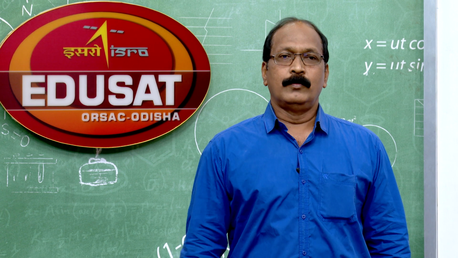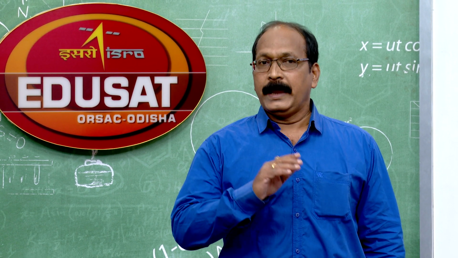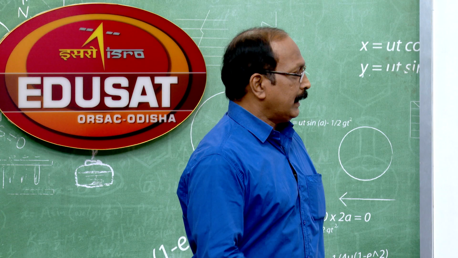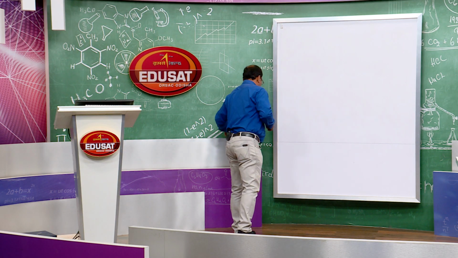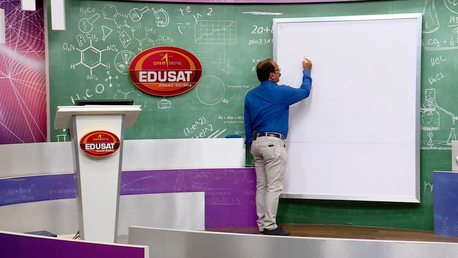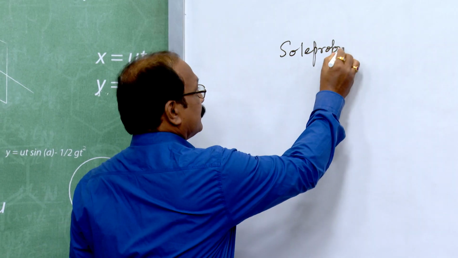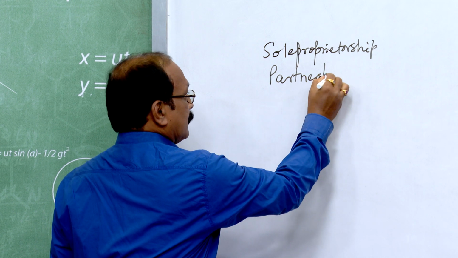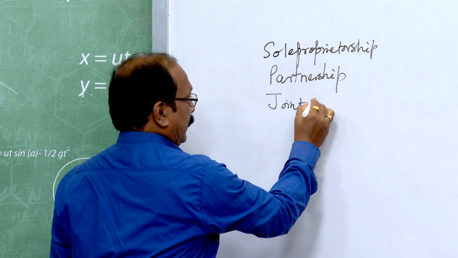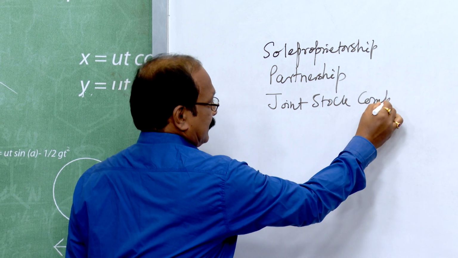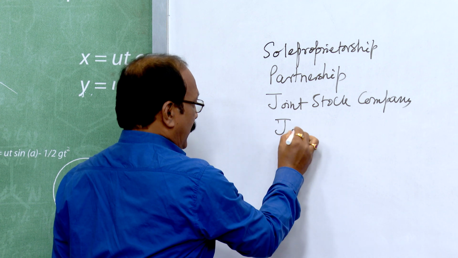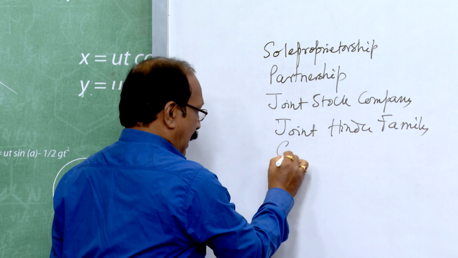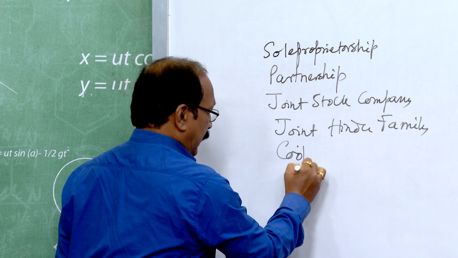In first year classes, we have taught that a number of forms of organizations are there: sole proprietorship, partnership, joint stock company, joint Hindu family, and the other one is cooperative societies.